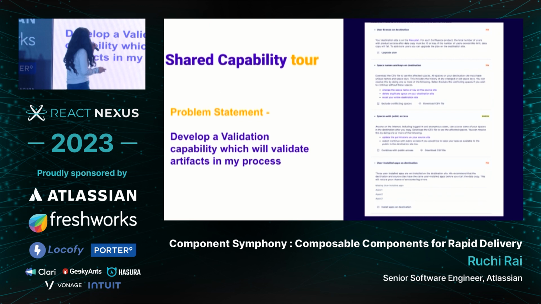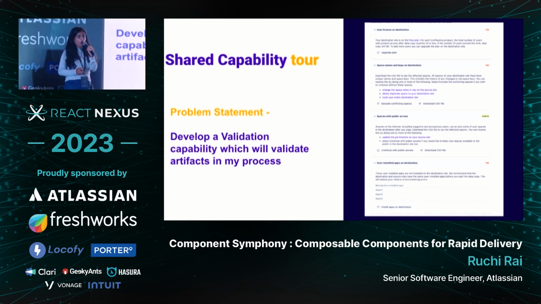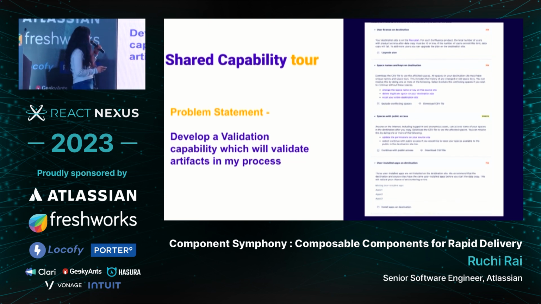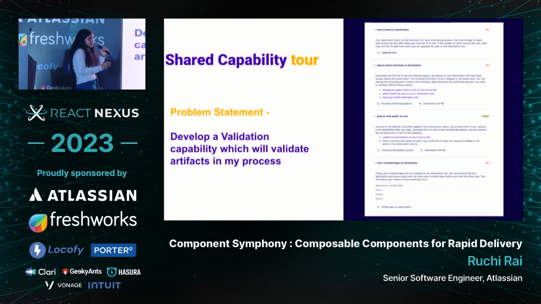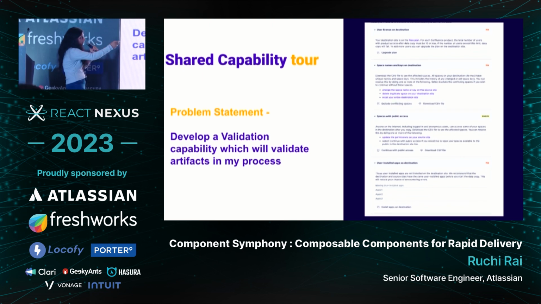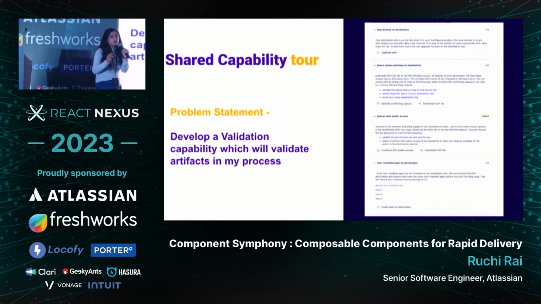Okay, I'll give you a real example of a shared capability that we developed at the admin platform at Atlassian. Here is the problem statement. You have to develop a validation capability which will validate the artifacts in your process. On the right-hand side, you can see a snapshot of the capability that you have to deliver. In the snapshot, you have different checks in the form of accordions. Space names and keys on destination is one check. Spaces with public access is another check. User installed apps is another check.